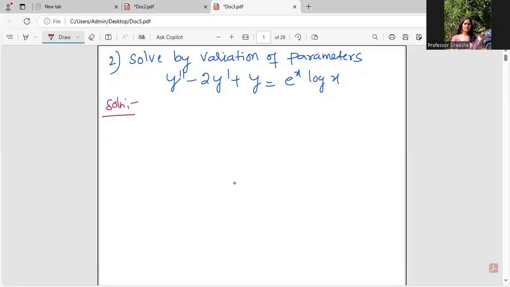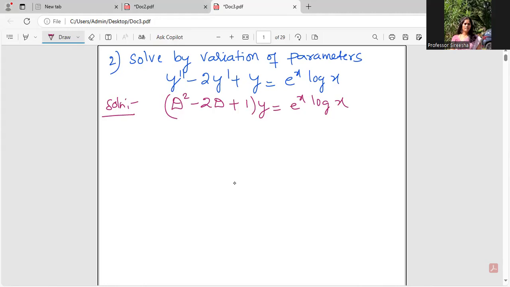Okay, there's one more problem on variation of parameters. Let's see how to solve it. For any problem, YC is what is important. So for YC, I'll be rewriting this equation with the double derivative taken as D squared, and the normal first derivative taken as D, and then y is taken common in all. So it's 1 and e power x log x.